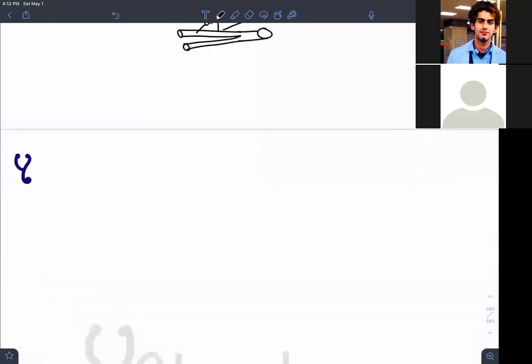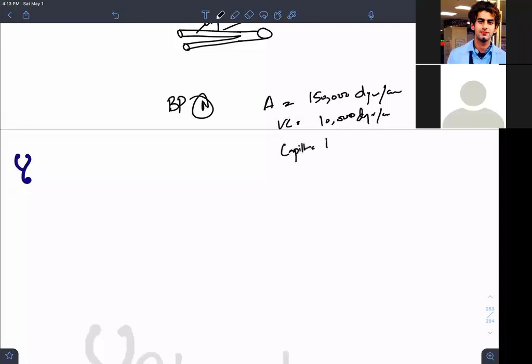Now I tell you an example. For example, my BP is normal. And in the aorta, for example, there is 1,50,000 dynes per centimeter tension. And if I talk about the vena cava, it will be less than this. Let me take 10,000 dynes per centimeter. But do you know, capillaries will have just 10 dynes?